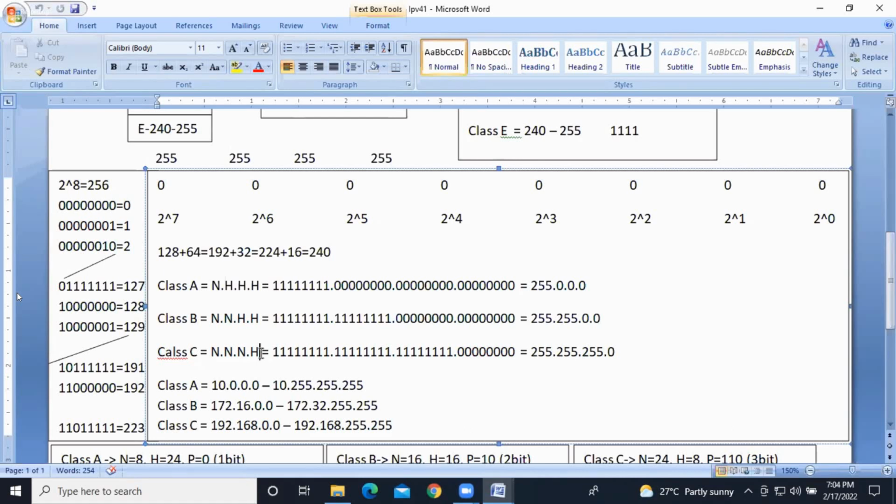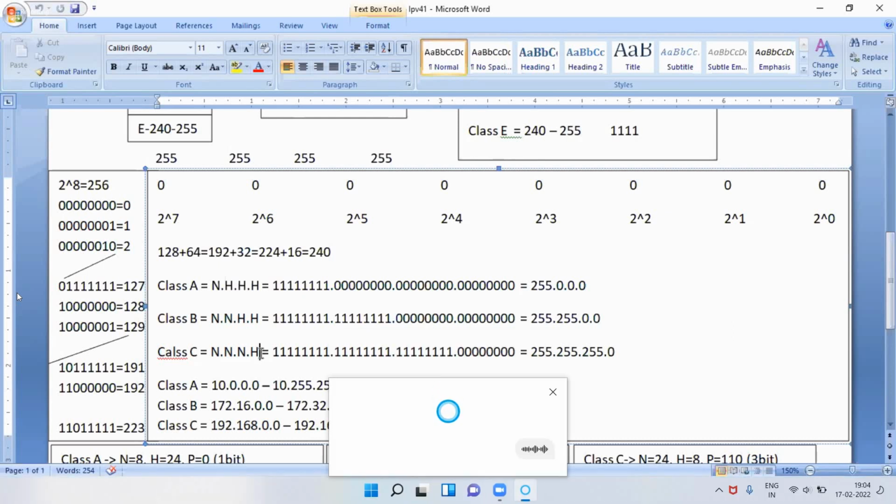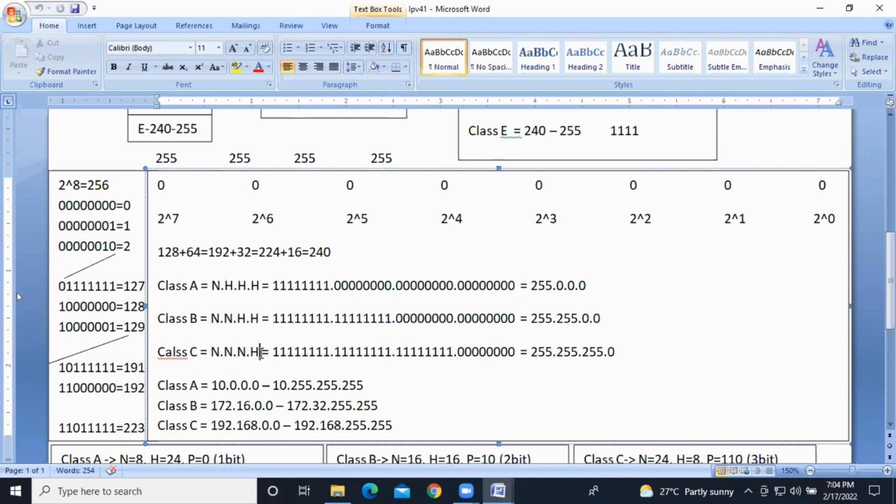Okay. So network and host positions. Class A gets divided into 1 network and 3 hosts, so the host possibilities are highest in class A. Class B, 2 networks and 2 hosts. Class C, 3 networks and 1 host.